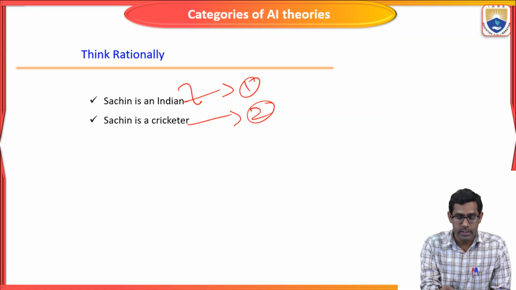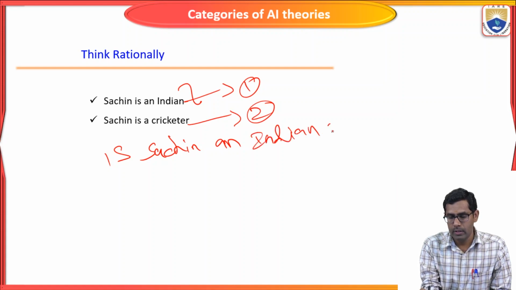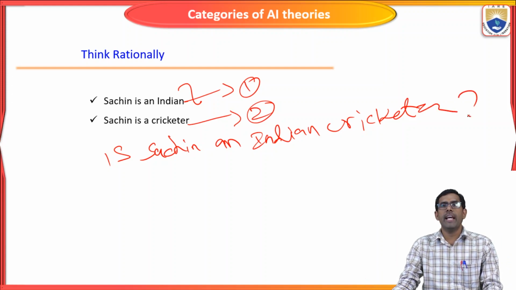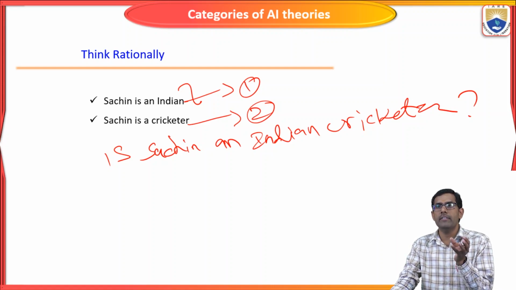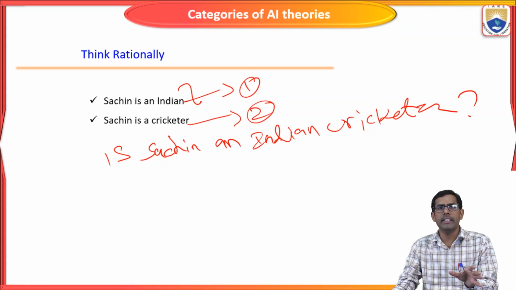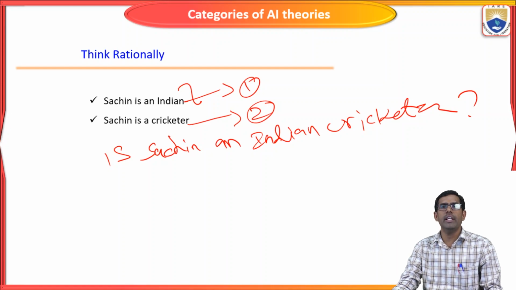For example, I am raising a question: is Sachin an Indian cricketer? If I ask this question in front of a machine or a human, a human is very intelligent and will easily predict the answer from the two given statements. Sachin is an Indian, Sachin is a cricketer. Yes, Sachin is an Indian cricketer. The human will answer like that easily.